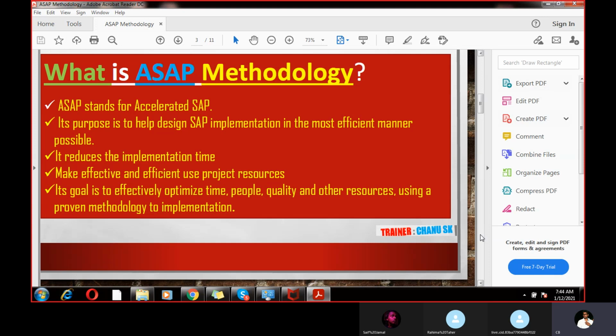And you can use your project resources well. Generally, project resources means time, money, machine, material, people, etc. So with the SAP methodology, you can use all these in an efficient, effective manner. One thing is you can reduce your time, and the second thing is you can use your resources most efficiently and effectively. For that, the SAP methodology is recommended.